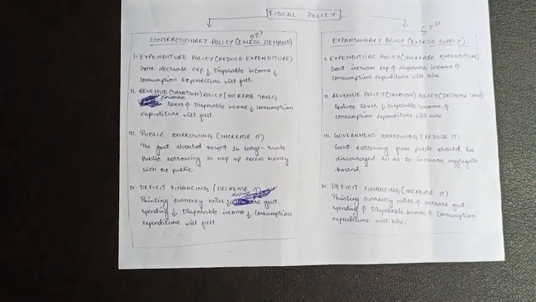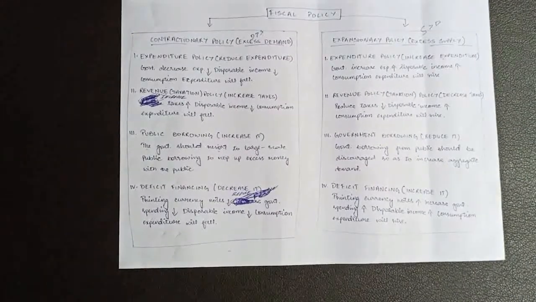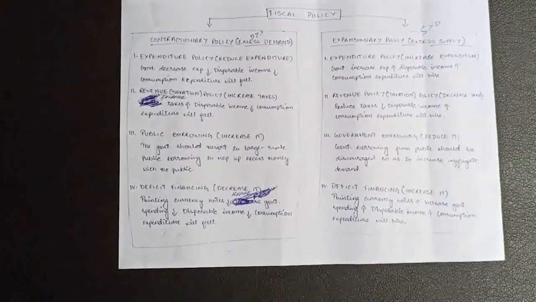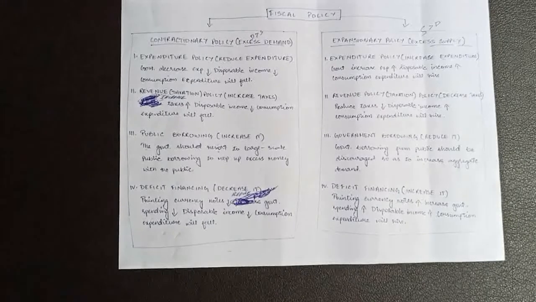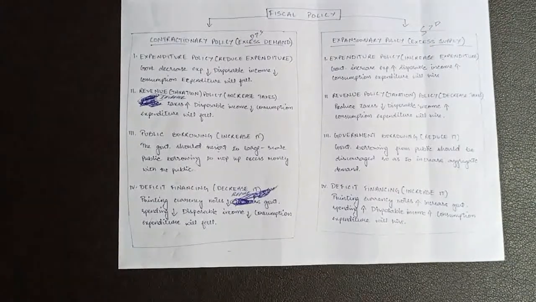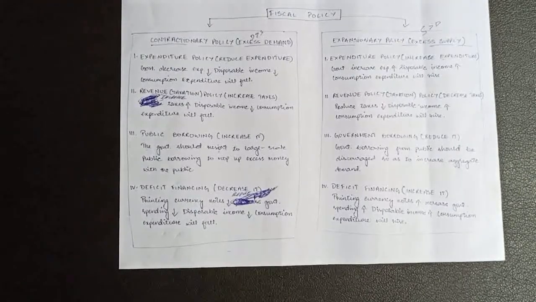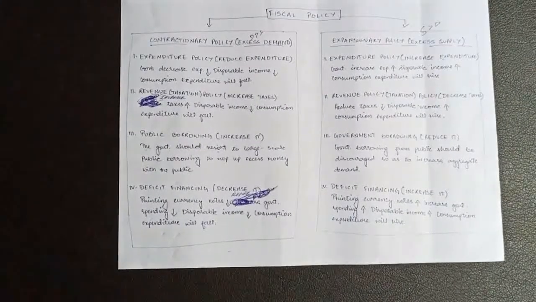Okay, for example, let's say last year the government were imposing tax of 10% on my income, which means I have 90% of my income to spend on goods and services. But this year the government increased the tax rate to 30%, which means only 70% of my income is left with me to spend on goods and services.